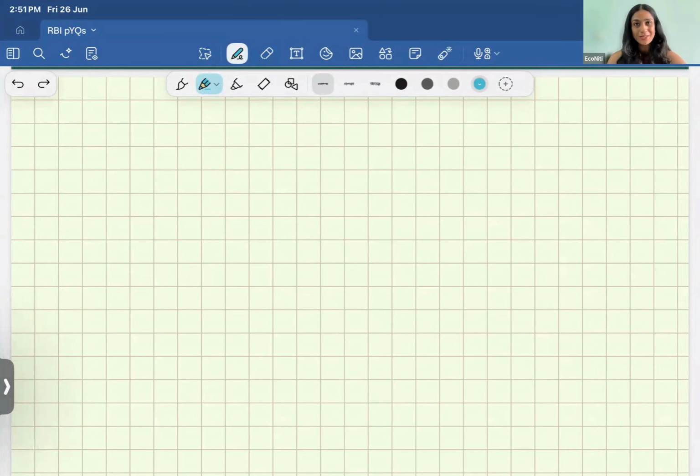So I told you about that DMAC framework. You start with the definition, then you go to the model, right? Then you do some analysis and then you conclude, right? So broadly, we will try to give a very full-fledged picture of this answer. So when you start with the introduction,